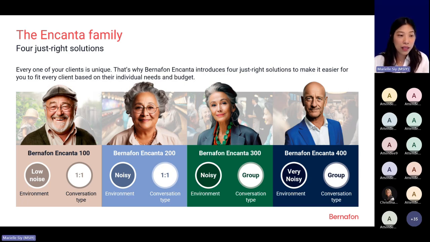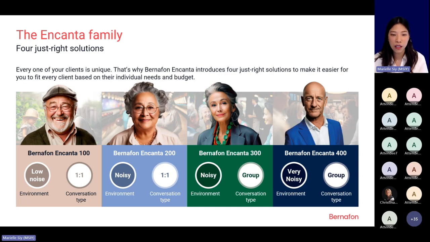And then Encanta is more suitable for clients that are often on the go and find themselves frequently engaged in one-to-one conversation in noisy environments, like in the supermarket, for example. And then you have Encanta 300 and 400, which are the more advanced hearing aids, and they are suitable for clients that lead a very active and social lifestyle.